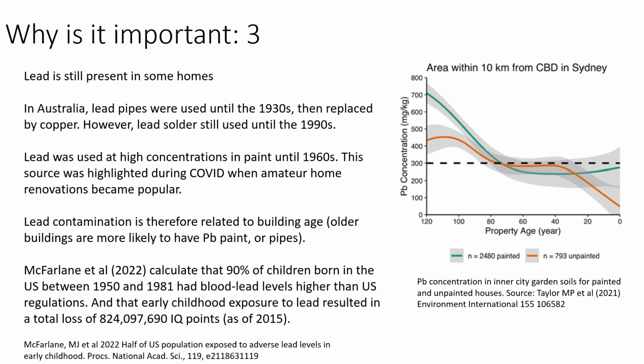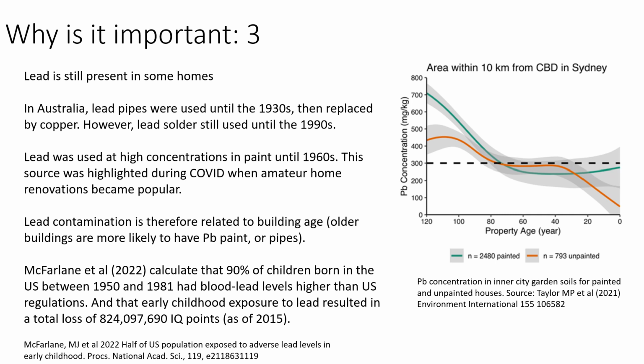But this source of lead pollution was highlighted by state governments during the COVID pandemic, when people had time to go and work on home renovations, and amateur home renovations, for people that didn't realize that there was a health risk, could have led to the removal of very old paint, which still contained lead, producing lots of particulates in the air, which could then be inhaled. So lead contamination is therefore related to building age, with older buildings more likely to have lead paint or lead in the pipes.